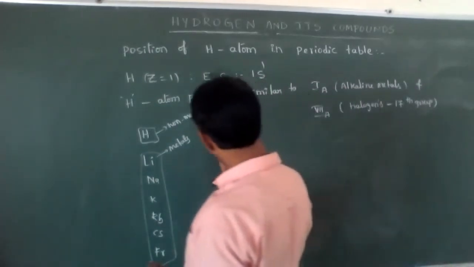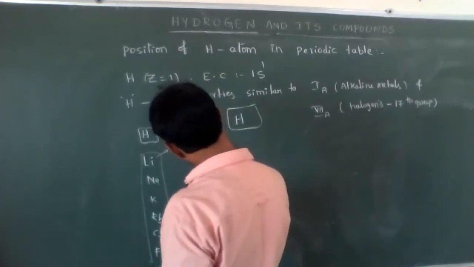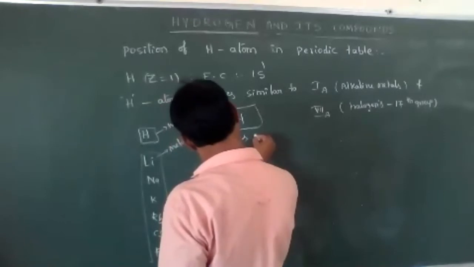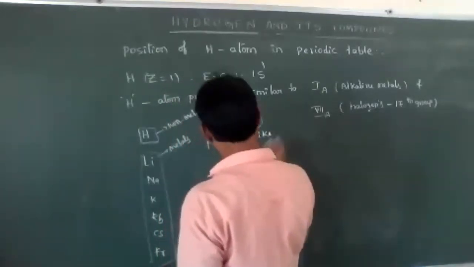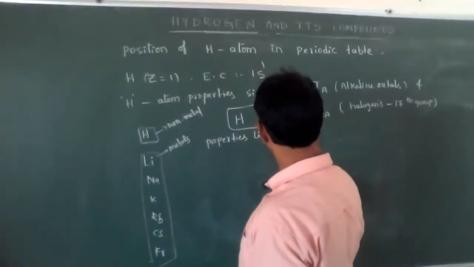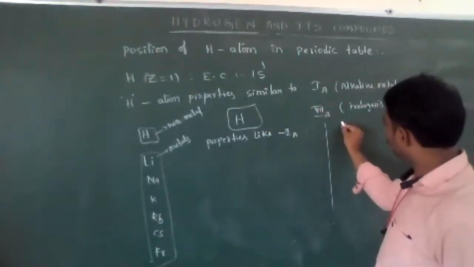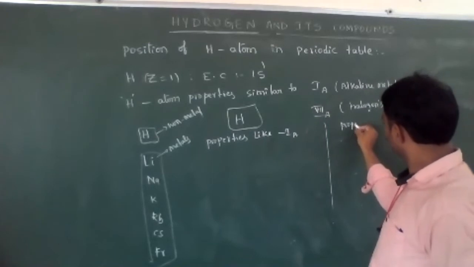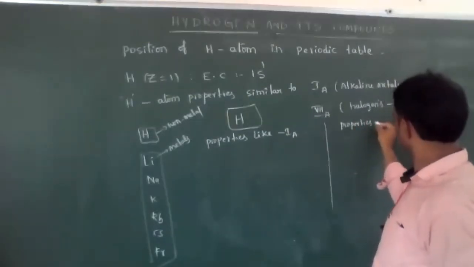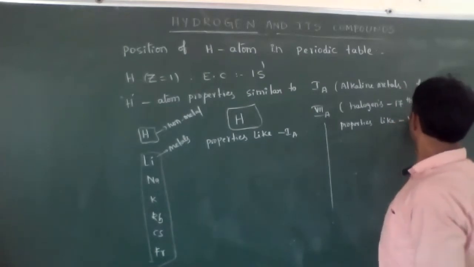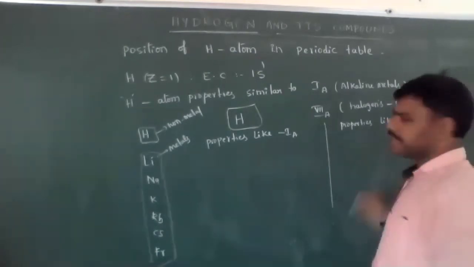So I will compare the properties like first A group elements and properties like 7th A group elements.